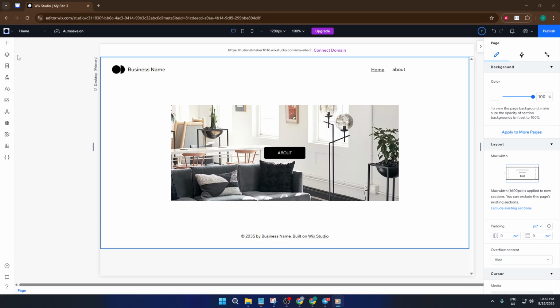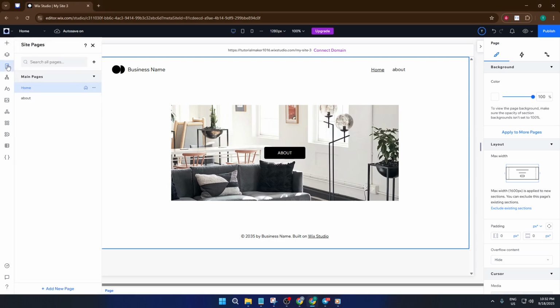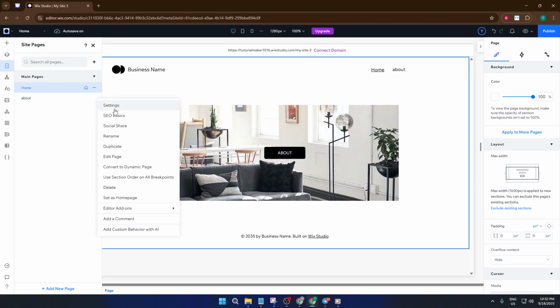Start by moving to the Pages section inside your Wix dashboard. This is where all your pages are listed. Find the page you want to hide. For example, let's say it's your About page. Normally, you might click the three dots expecting to see Hide. You'll notice that option is gone, but don't worry, you haven't hit a dead end.